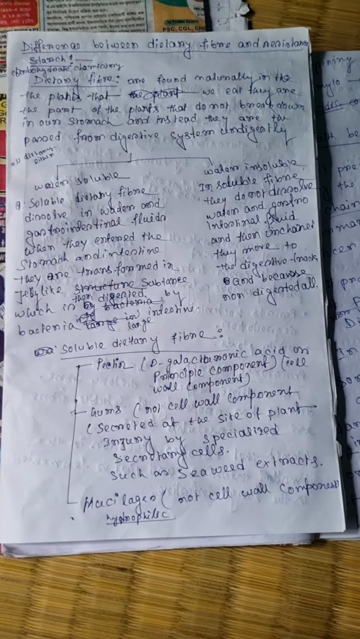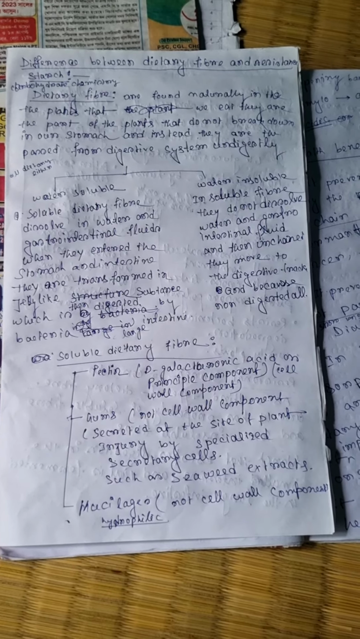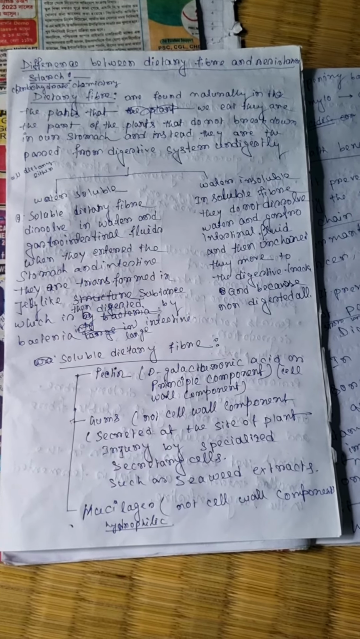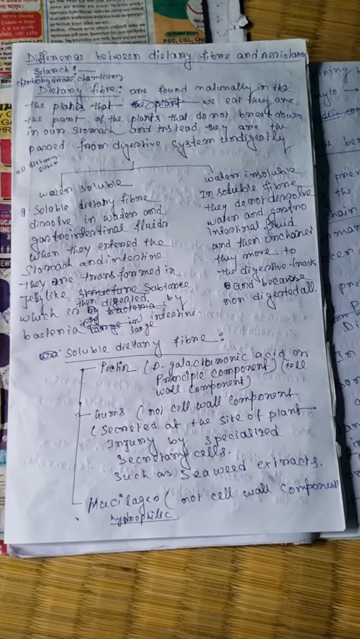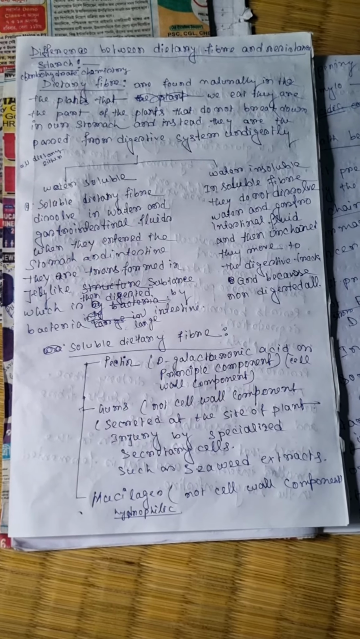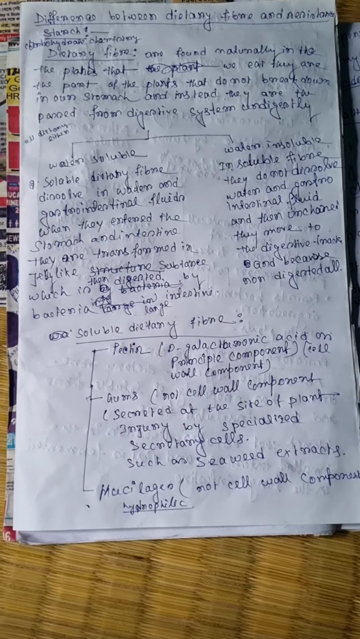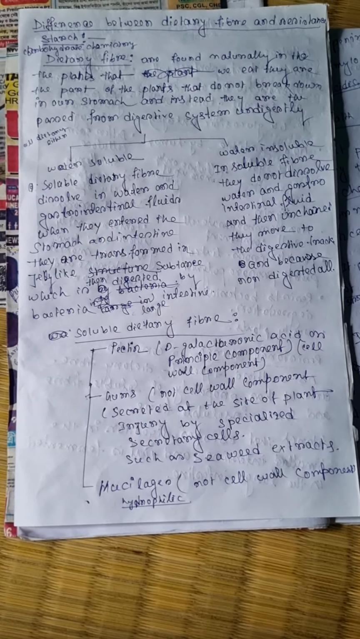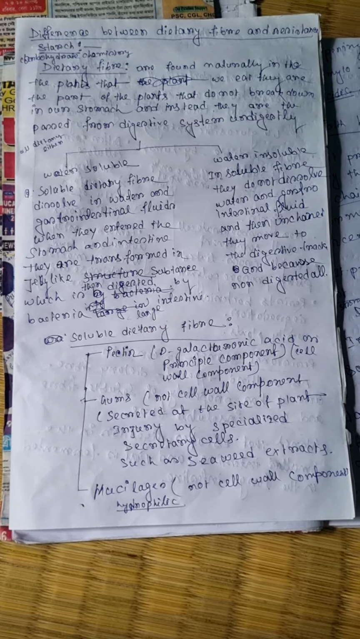Dietary fiber contains two types. One type is water soluble and another is water insoluble. Water soluble means soluble dietary fiber. Soluble dietary fiber dissolves in water and gastrointestinal fluids when it enters the stomach and intestine. It is transformed into a jelly-like substance which is then digested by bacteria in the large intestine.